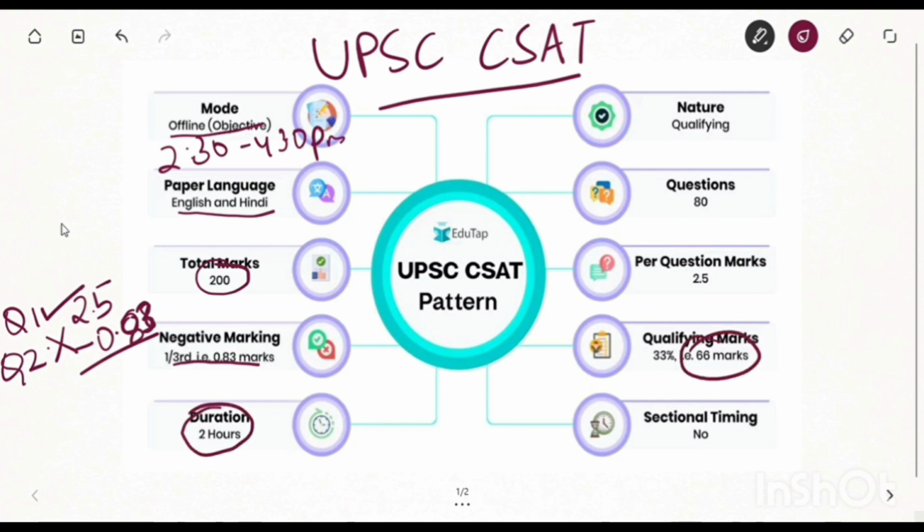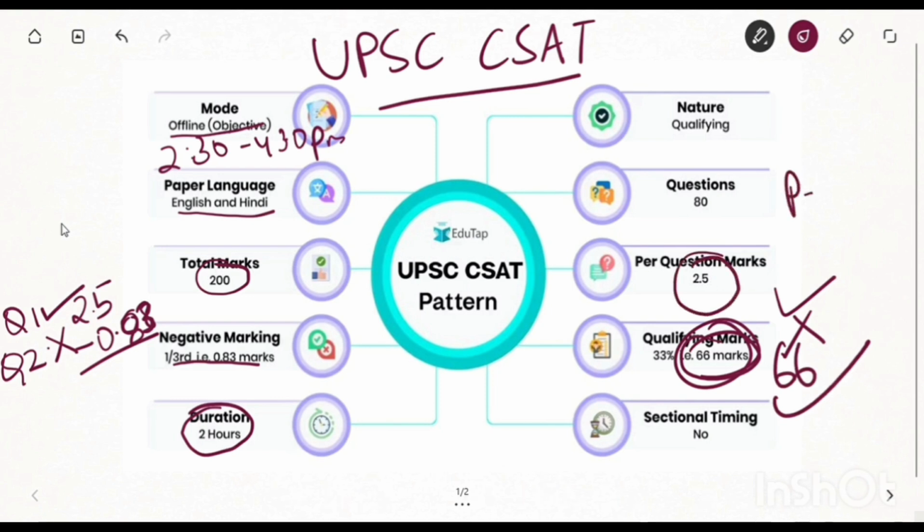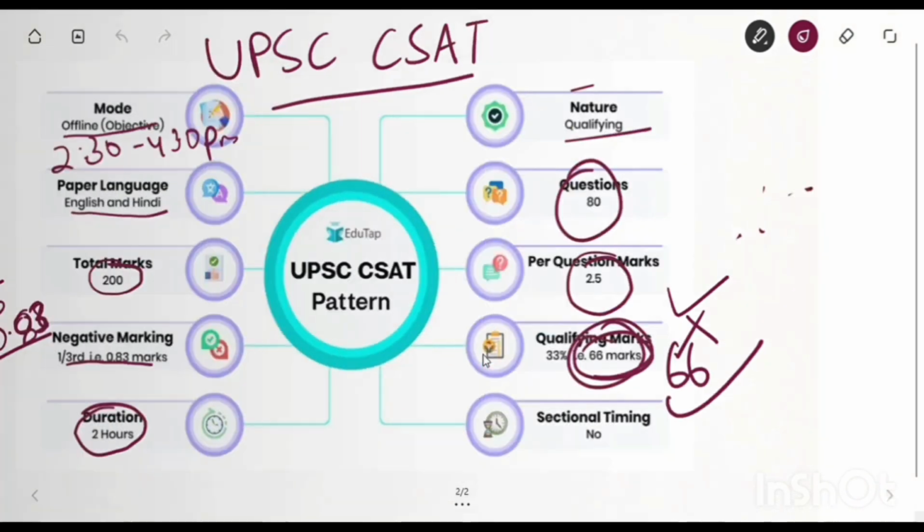For the qualifying mark, you should score a minimum of 66 marks. So if in paper 1 you scored more than 100, and in paper 2 you scored less than 60, then you are lost. Per question it is 2.5 marks. Paper 1 is 2 marks, and paper 2 is 2.5 marks per question. There are a total of 80 questions, and the nature of the exam is qualifying.